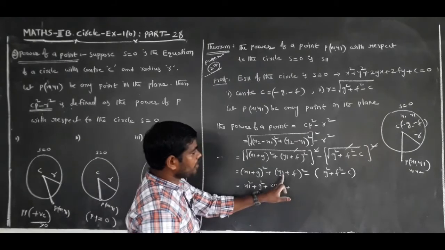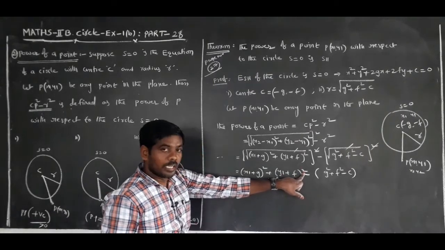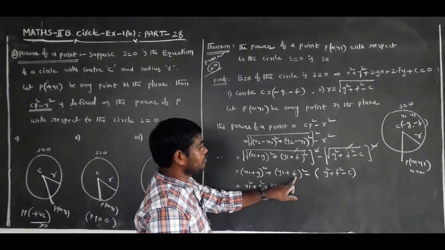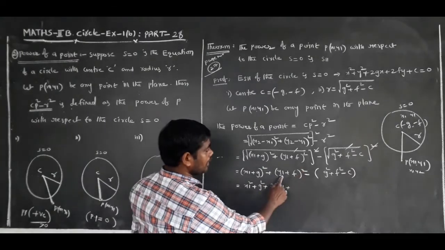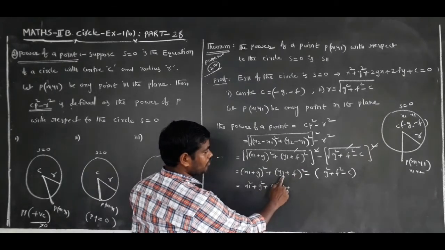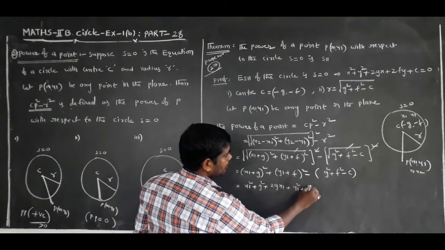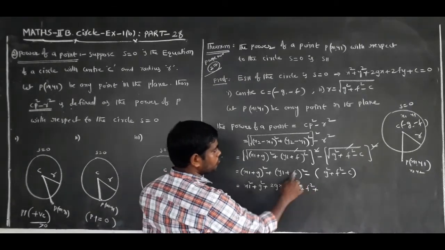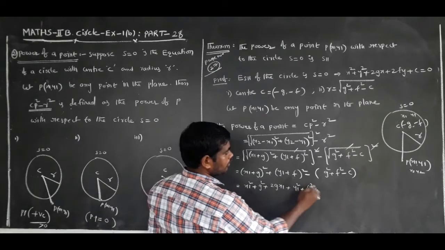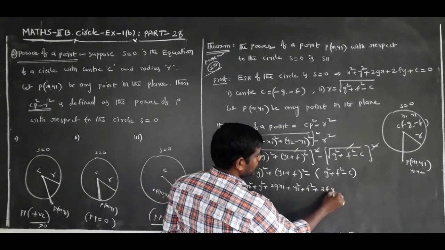Plus (y1 plus f) whole square, again by using the (a plus b) whole square formula, a square, y1 square, plus b square, f square, plus 2ab, 2 into y1 into f, 2f y1.